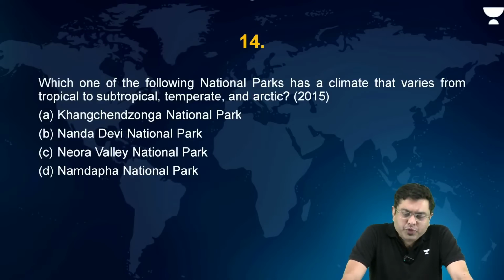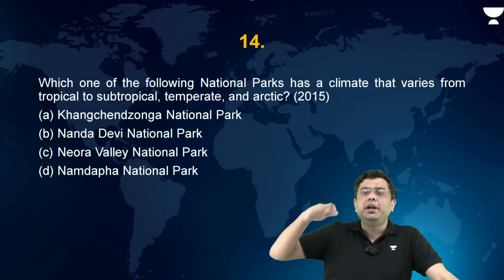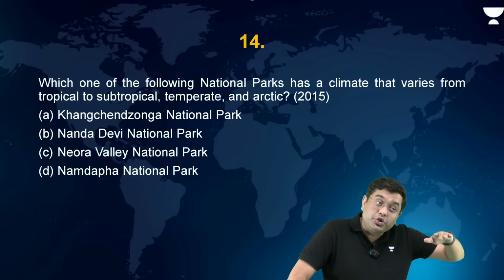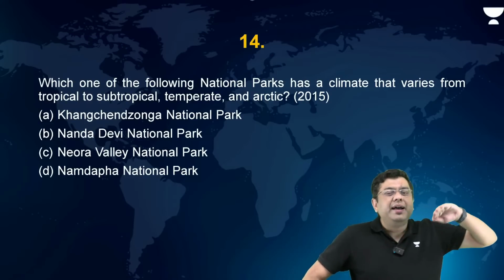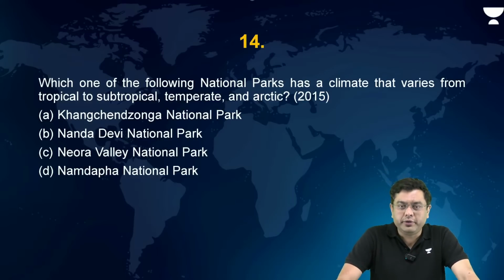Okay. Now, which one of the following national parks has a climate that varies from tropical to subtropical, temperate, and Arctic? That means, which of these protected areas indicate a variation in terms of climatic condition from tropical to the condition of Arctic? So, the region should be closer to sea level and then have a height greater than 3,000 to 4,000 meters as well.